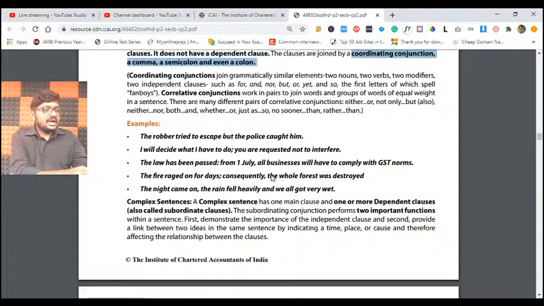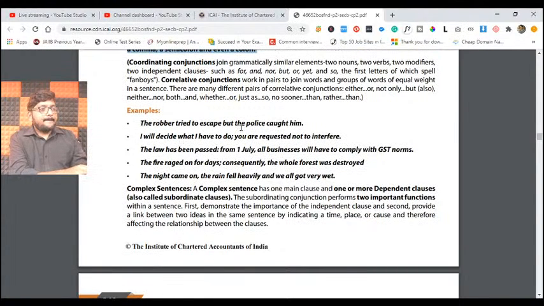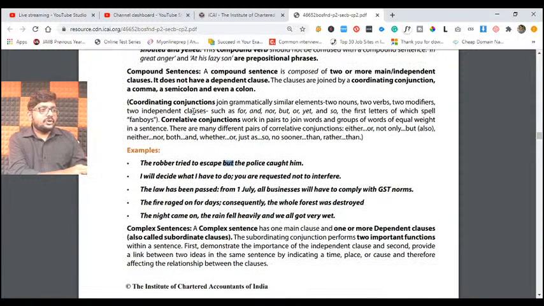Examples you see, my dear friends, here. The robber tried to escape, but the police caught him. If you observe here, the robber tried to escape is one clause. The police caught him is a second clause. Those two are connected by a small coordinating conjunction called but. That's what they even told you. Coordinating conjunctions can also be such as for, and, not, but, and. All these things also can be part of our coordinating conjunctions. You can even take those words also as a part of coordinating conjunctions.